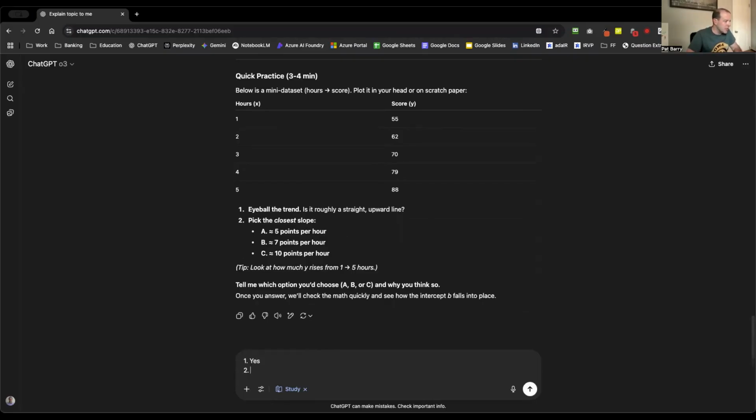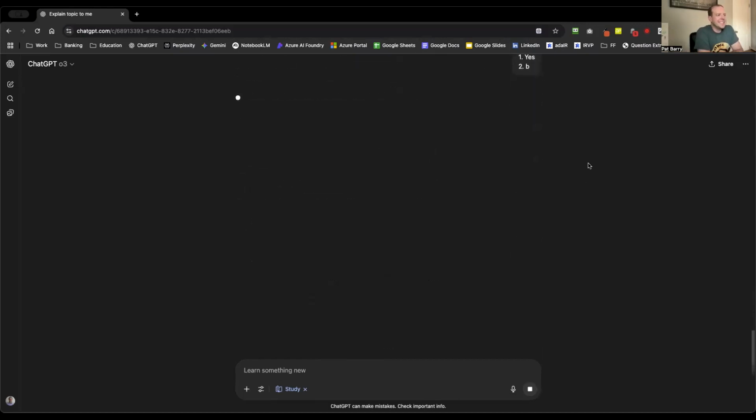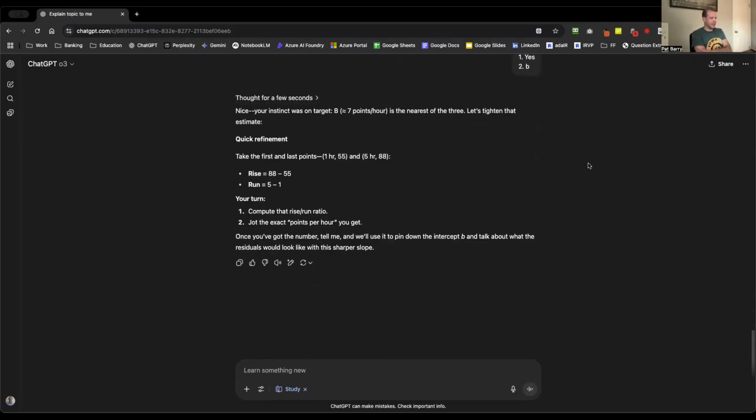Two, pick the closest slope. 5.189.5. It's about 5. B. About 7 points per hour extra that you get. And now it's taking us through how we can kind of tighten and refine this. This is pretty interesting.